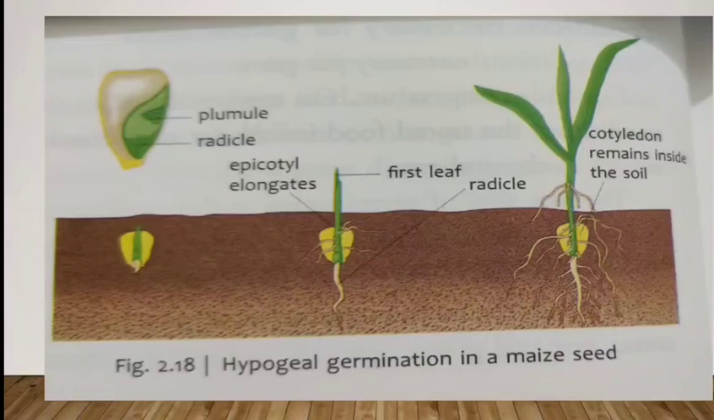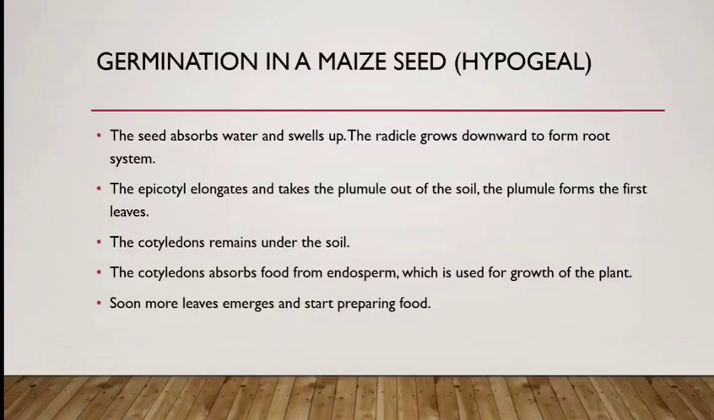So what will happen? As soon as you sow the seed, you will water the seed. After some time, the radicle will start growing downwards and it will form a root. In the second picture, you can see a root kind of structure is developed from the radicle. The epicotyl elongates and takes the plumule out of the soil. The plumule forms the first leaf.